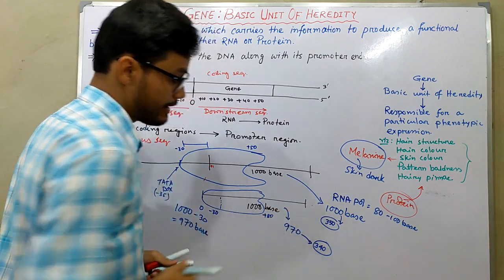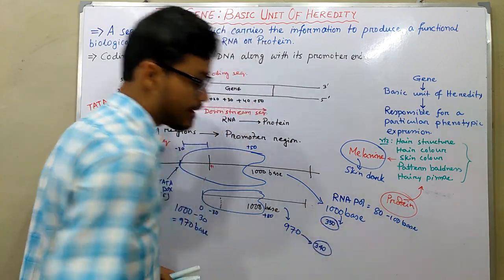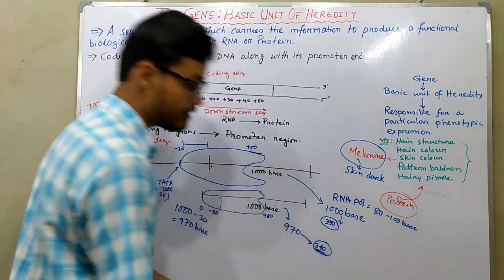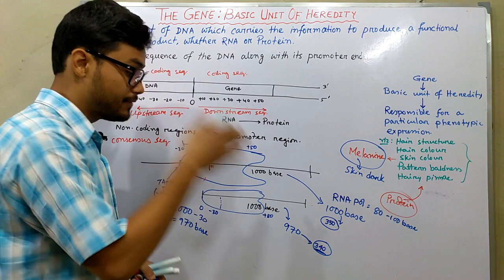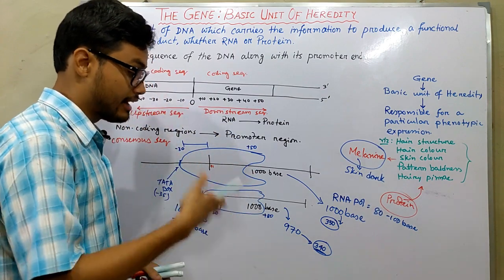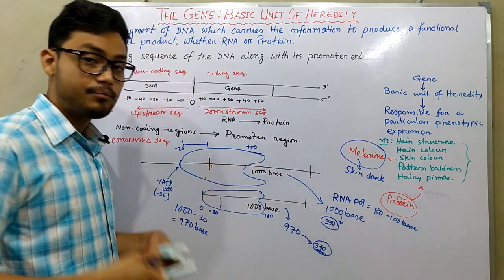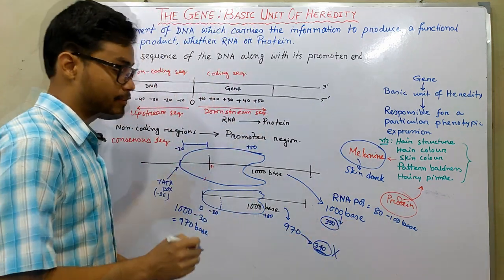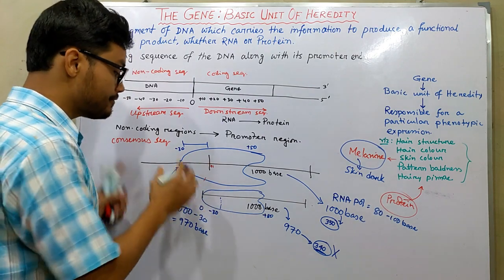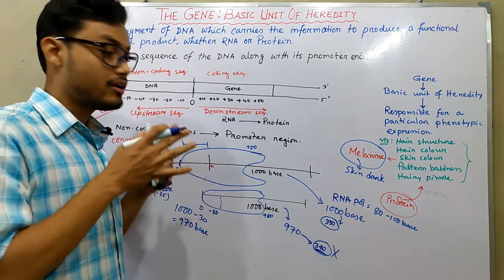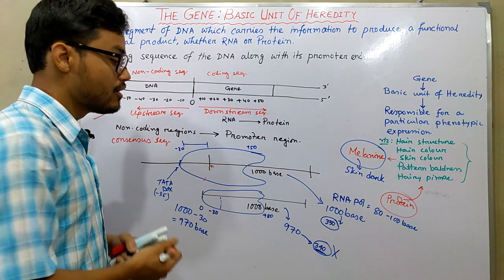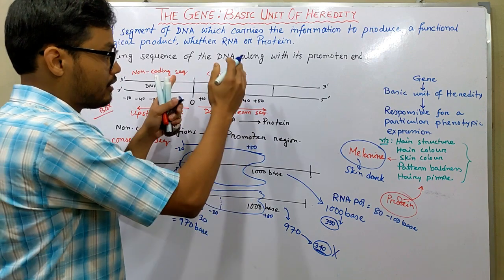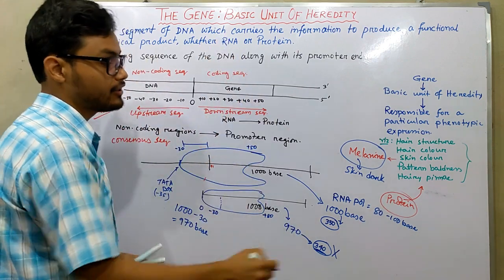So in the first case, 350 amino acids make a complete protein, but in the other case 340 amino acids is a deficit of 10 amino acids. That is why it does not produce the actual polypeptide. So the promoter end is very much essential for the binding of RNA polymerase, and it produces a particular functional protein.